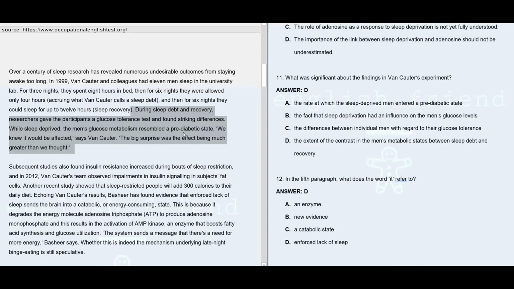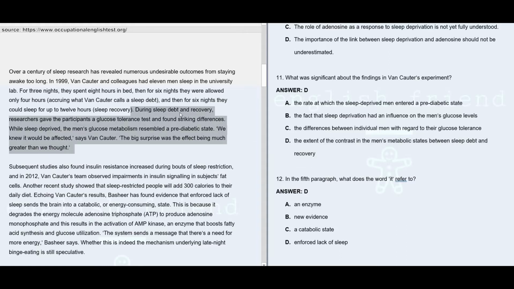So here you may see that they already knew and they were expecting the glucose metabolism to get affected by sleep deprivation or during the sleep debt and recovery, but they were not expecting the difference to be so great. So the effect was much greater than they ever anticipated, and that's why D is the answer. Here it says the extent of the contrast, or you may say the extent of the striking differences, the extent of contrast in men's metabolic states between sleep debt and recovery.